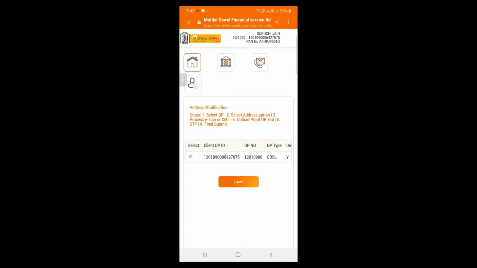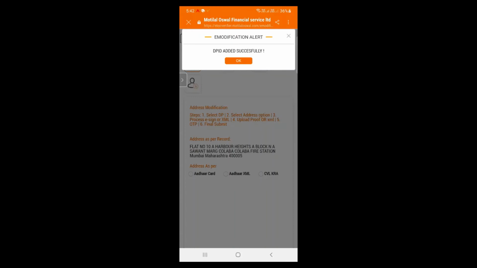I'm clicking here on address icon. This is how the page will look. Just below that, all the steps are mentioned. I'm clicking here on save button. Clicking on the OK button at the top of the page.